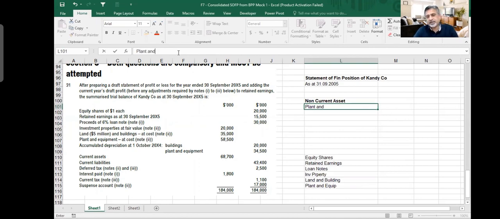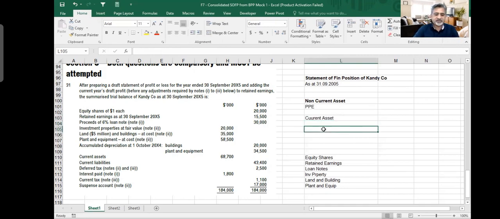You've got here non-current assets. Now we have to prepare the balance sheet format. This is the trial balance which is given. Under non-current assets, all three of them are PPE now. I don't have any investment property anymore because of two investment properties, one was sold, the other was converted. Within PPE, I will have my land and building and my plant and machinery at book values. Then I have current assets, only one line, and this you will call total assets.